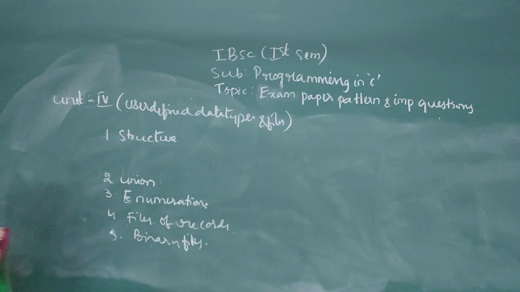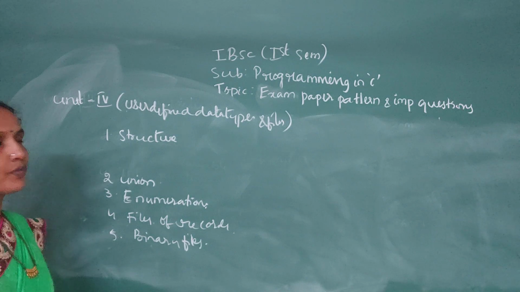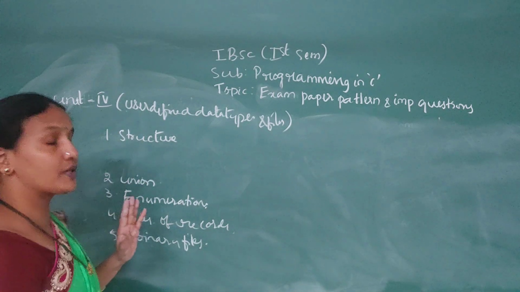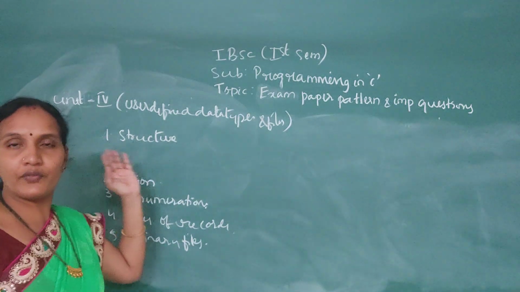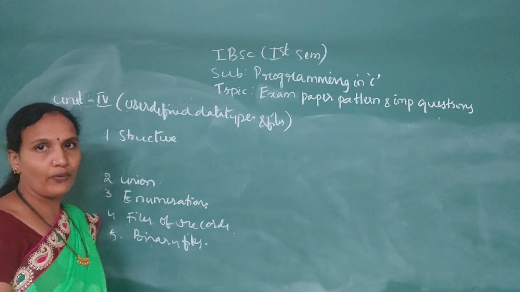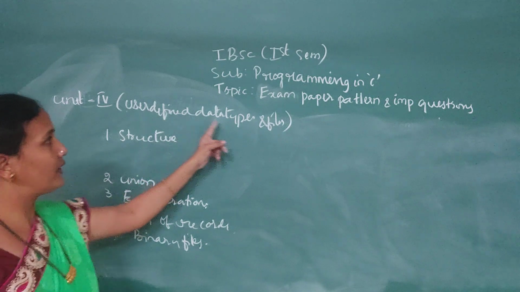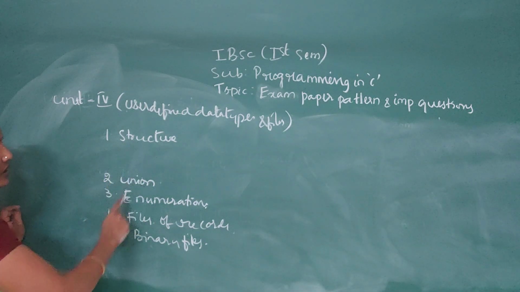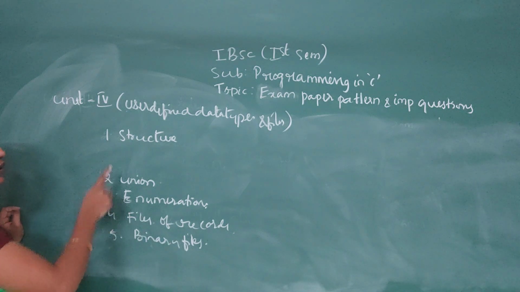Okay. So this is the 4th unit. In the 4th unit again we have only 2 main chapters. One is the user-defined data types and the second one is the files concept. Here we have actually two chapters. One is the structure and the second one is the files. From the structure,